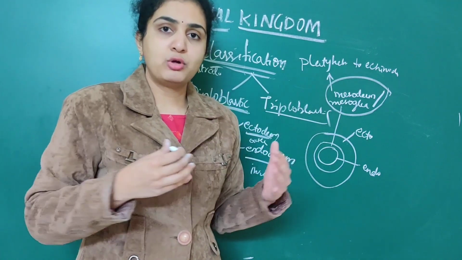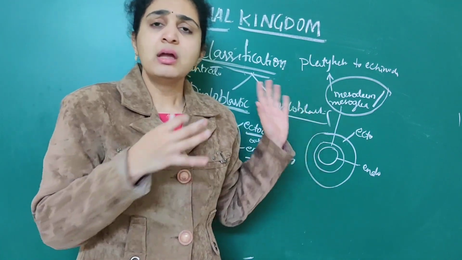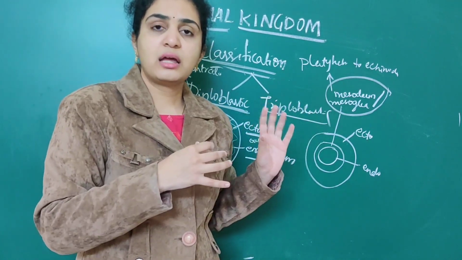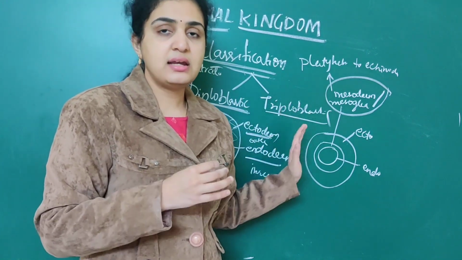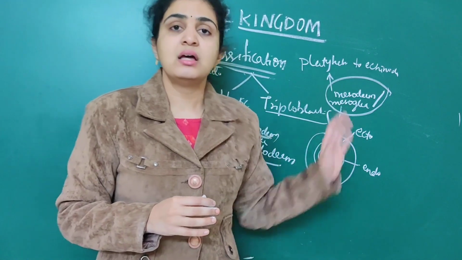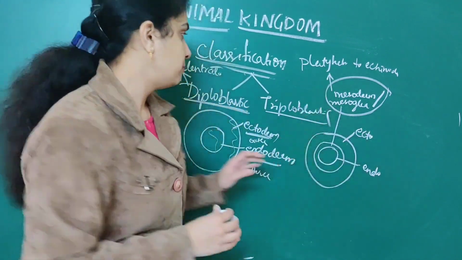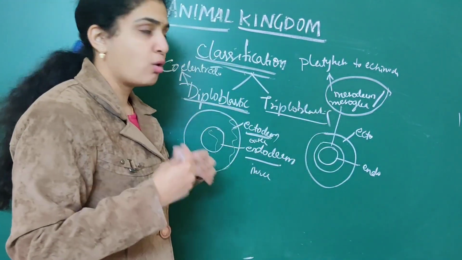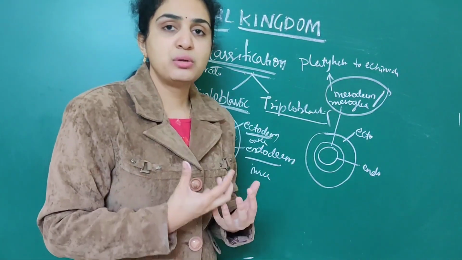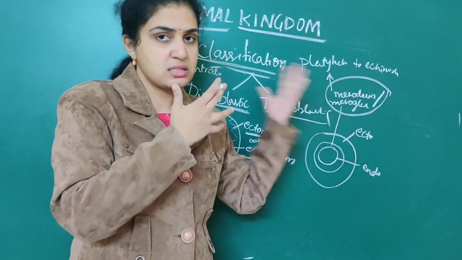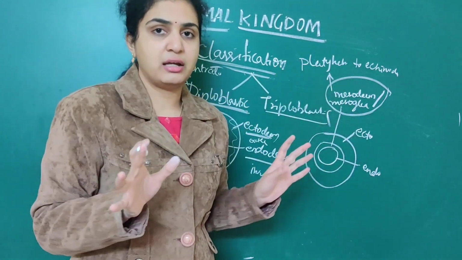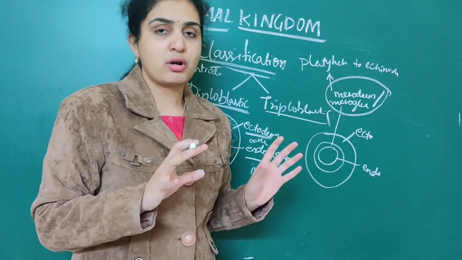Next, when you come to classification, cellular type of organization is exhibited by the first one. The second one, coelenterates, exhibit tissue level. The third and fourth ones, what do they exhibit? They exhibit tissue level of organization, then organ system, in an order you have done it. So that is about the level of organization.